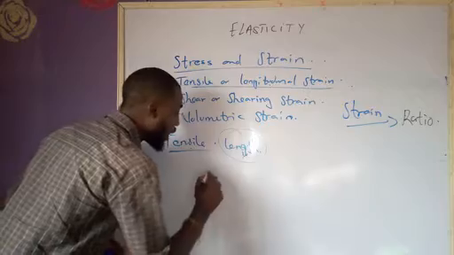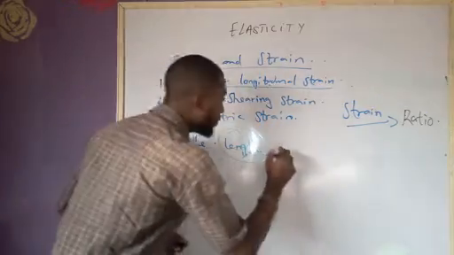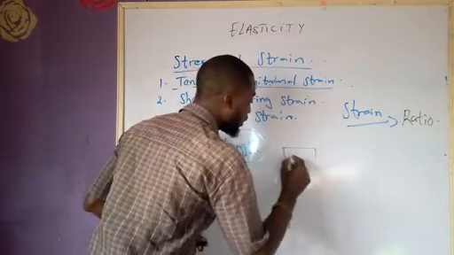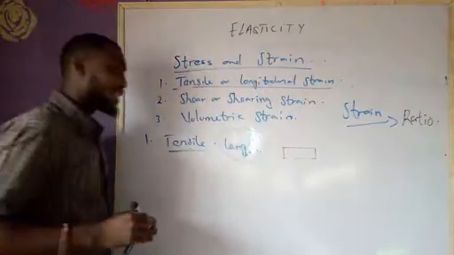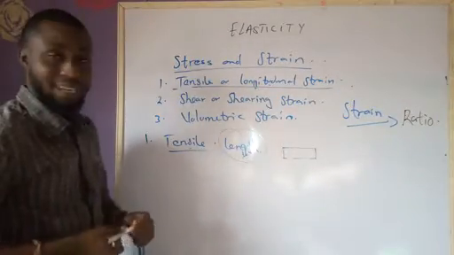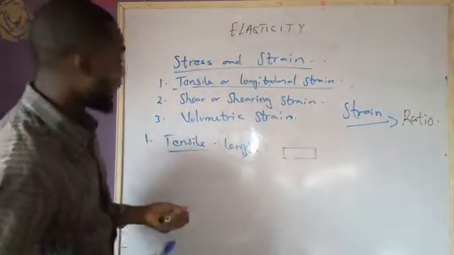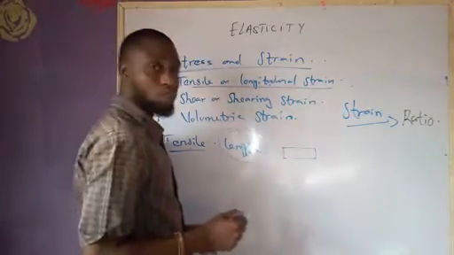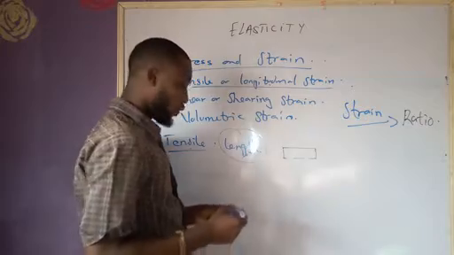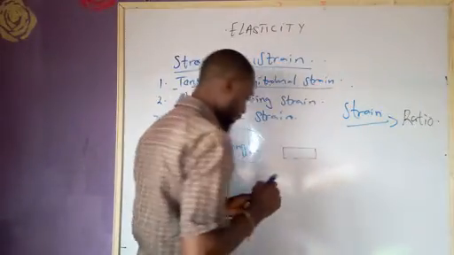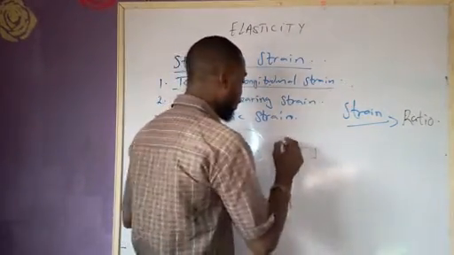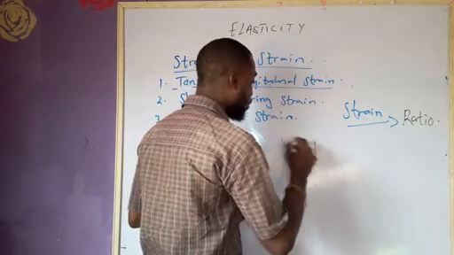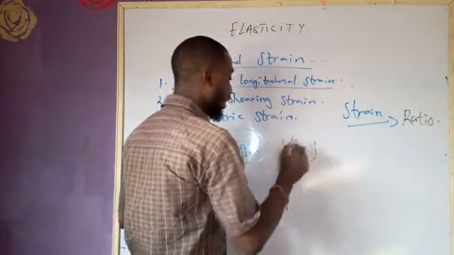Now look at this. Let's assume that we have a particular elastic body this way. By the time we apply a force to this thing, we subject this to a force, we discover that the length, which was at this point before, let's call this L1.